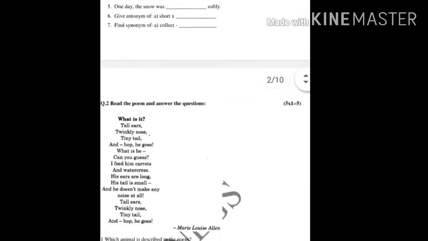Right, then comes the poem. The poem also follows some questions. As you can see, which animal is described in the poem, how are his ears and tail, who is the poet of the poem, make plural of carrot and ear, find antonym of huge and short. So these are the questions that you will get the answers from the poem itself. You don't need to go to find the answer.